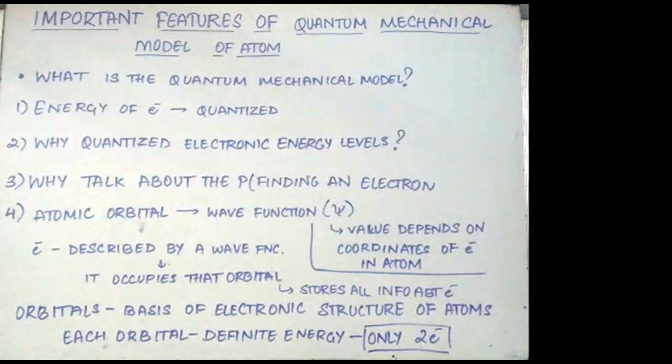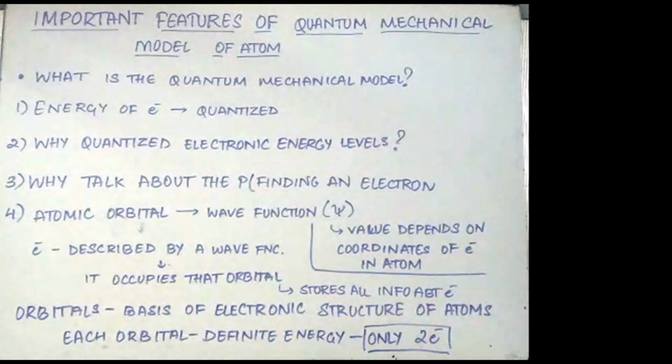The second one is the existence of quantized electronic energy levels. Quantized electronic energy levels are the direct result of wave-like properties of the electron, and they are the only allowed solutions of the Schrödinger wave equation. The third being, according to Heisenberg's uncertainty principle, both the exact position and exact velocity of an electron can never be determined simultaneously, which implies that we cannot determine the path of an electron accurately. That is why we talk about the probability of finding the electron at different points within the atom.